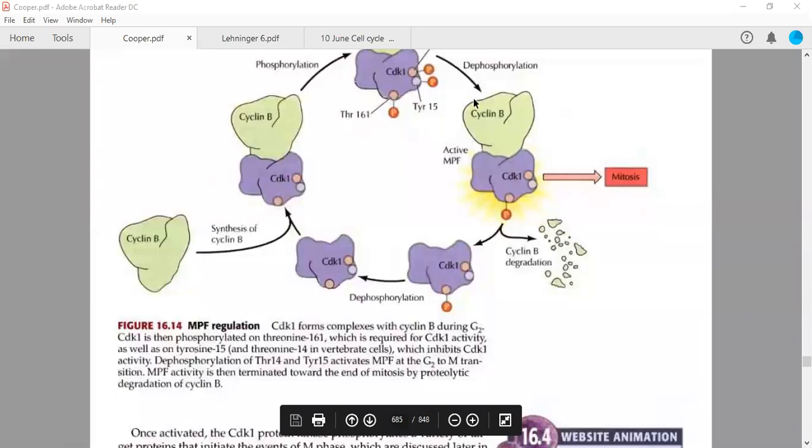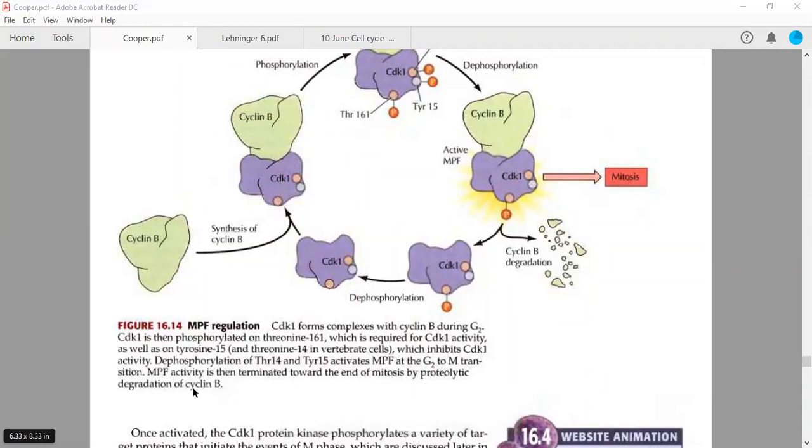So once they are phosphorylated at the 14 and 15 positions, the CDK1 becomes inactivated because they have inhibitory effects over this particular complex. So dephosphorylation is required. You need to remove these phosphates from the 14 and 15 positions so that this particular CDK or cyclin dependent kinase can be activated, so that the cell can move out of G2 phase into the M phase of the cell cycle. MPF activity is then terminated towards the end of mitosis by proteolytic degradation of cyclin B with the help of ubiquitin mediated proteasomal degradation.